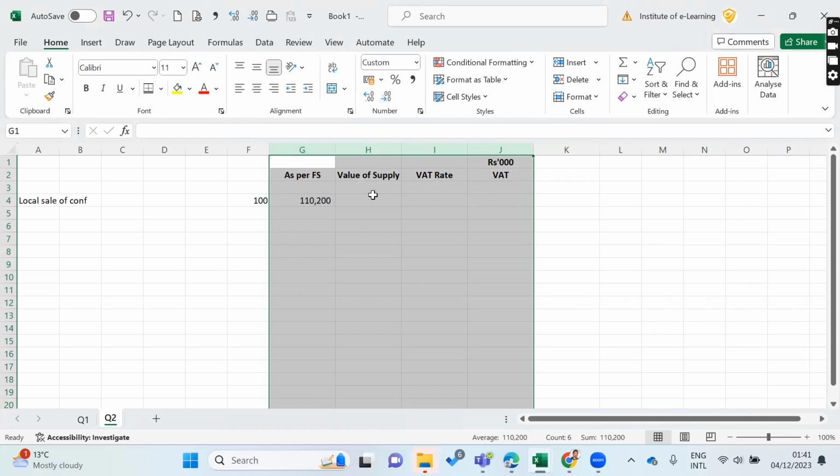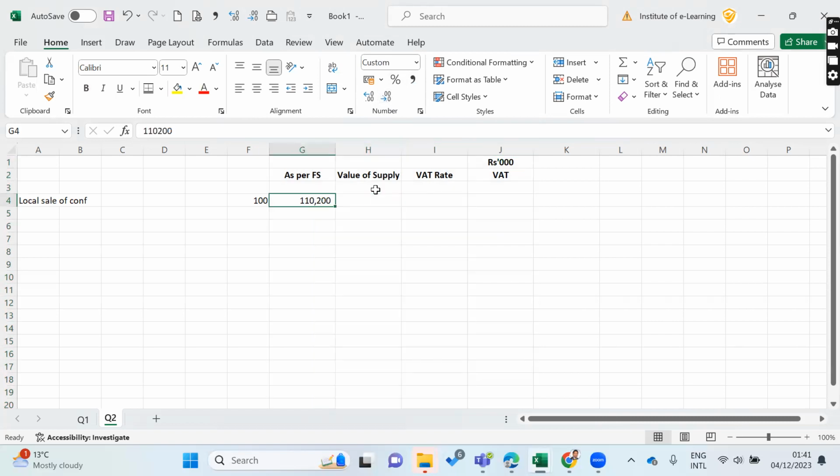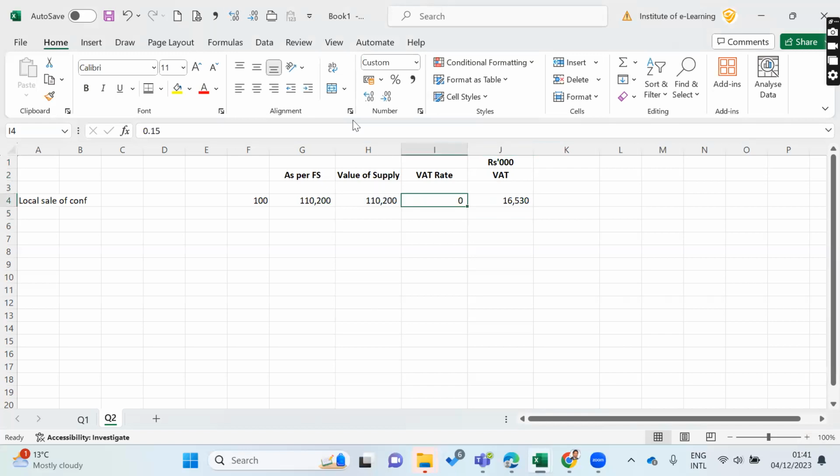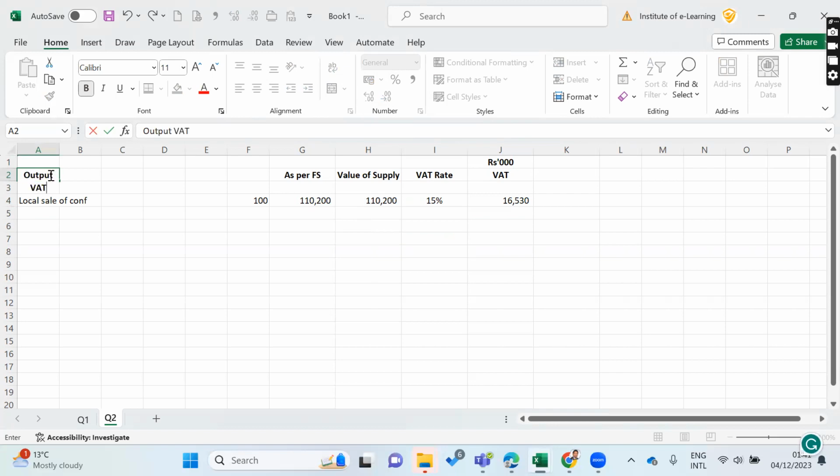So here, it is exclusive of VAT, so the value of supply would be the same, that means 100. Then the VAT rate, I will take 15% for this part. Then this much would be your VAT, the output VAT, right? Output VAT.